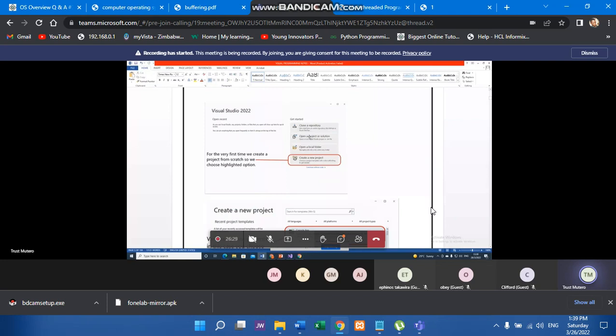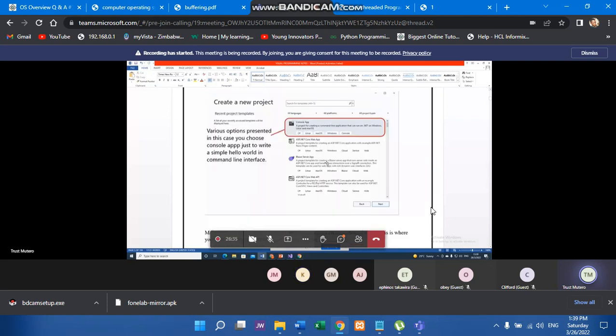So you create a new project, right? Once you choose creating a new project, you will see options of various templates. This new project of yours, what sort of an application is it? Is it a console app? Is it an ASP.NET Core Web app? So if you want to create, for instance, a website, you have to choose ASP.NET Core Web app.